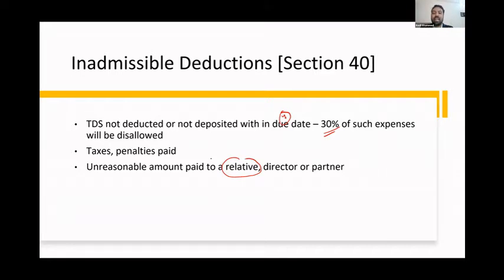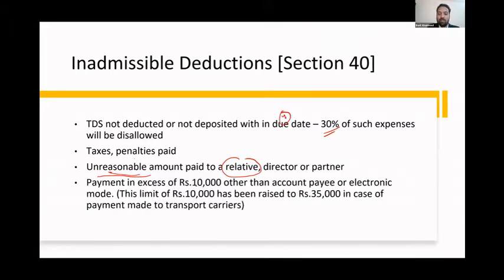If you're paying a salary of 25,000 to a normal person, but you're paying 50,000 to your relative, that extra amount they will say is inadmissible. So inadmissible deduction means that they will not allow your expense. If they are not going to allow your expense, your profit will increase and you'll have to pay more tax on it. And this is very important nowadays.